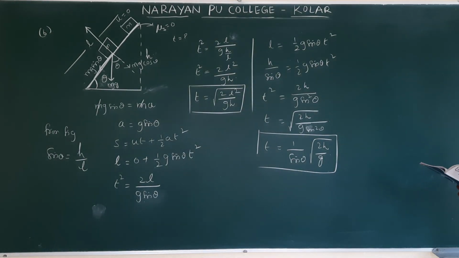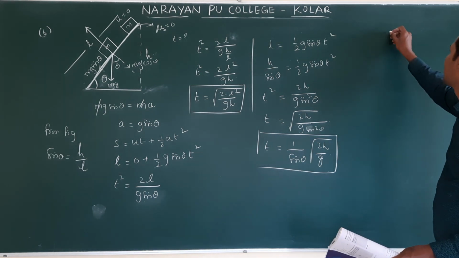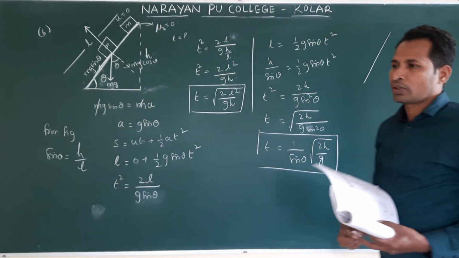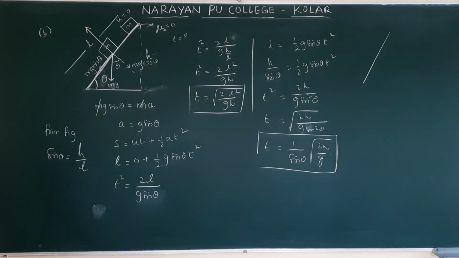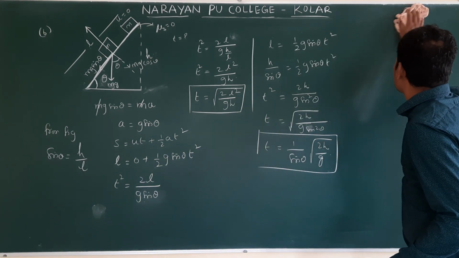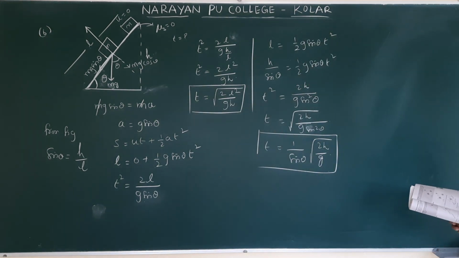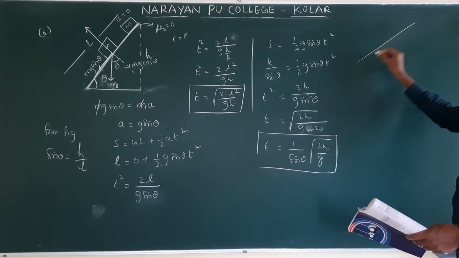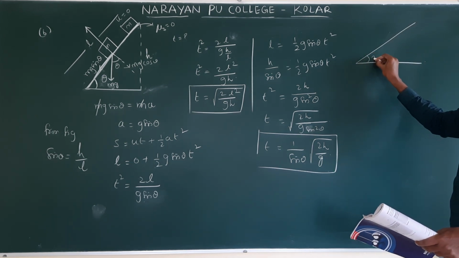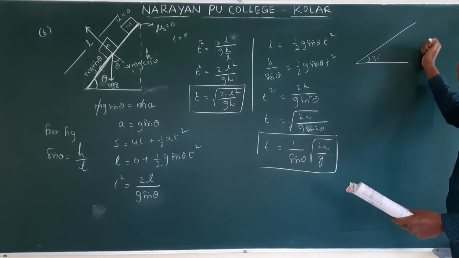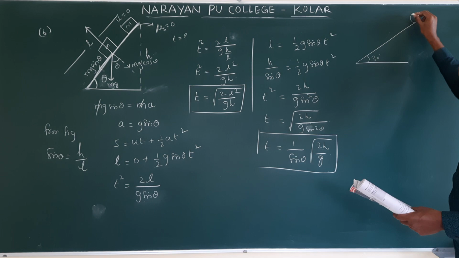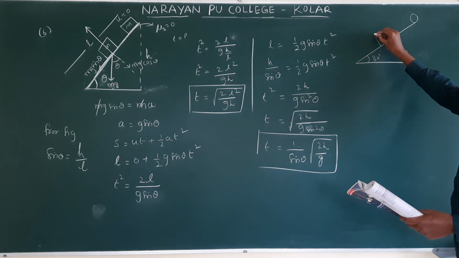Consider the situation in the figure. The surface is smooth and the string and pulley are light. Find the acceleration of each block and the tension in the string. Okay, the figure is given like this, 30 degrees given. Here we have a pulley. Over here they place one block.